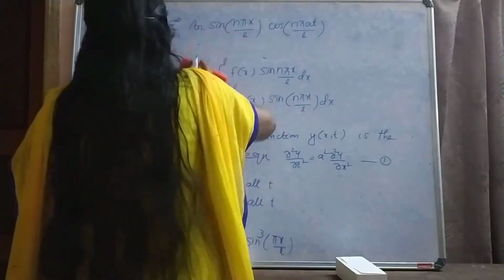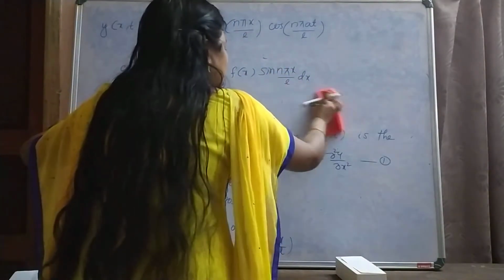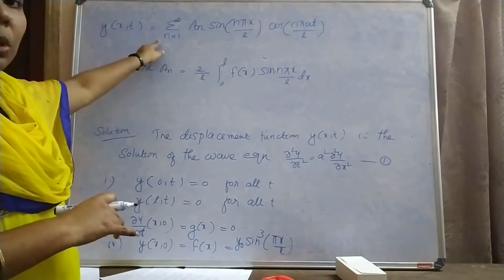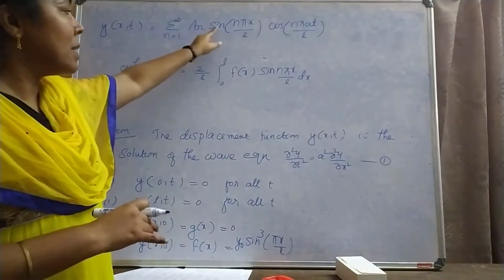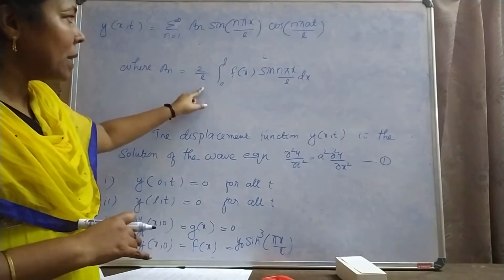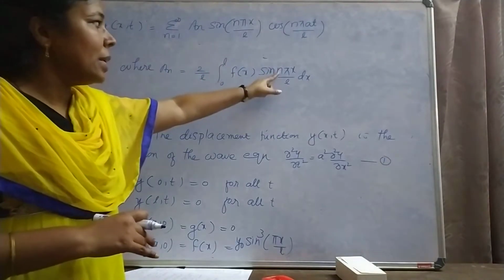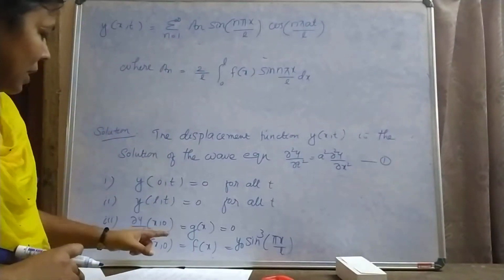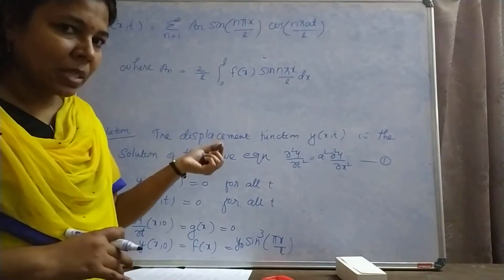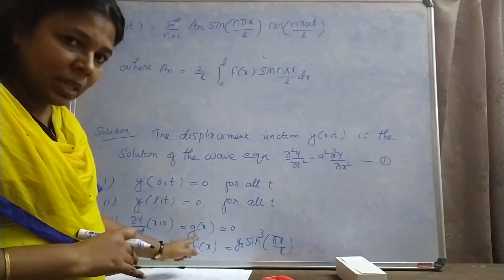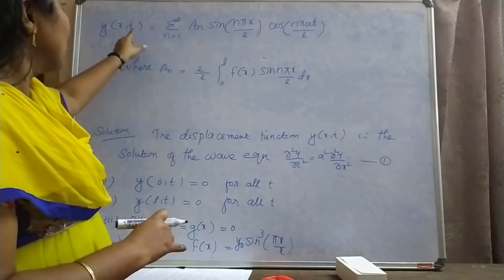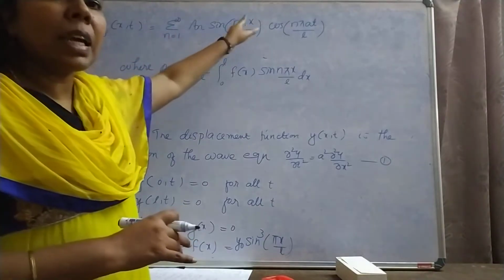Therefore, bn is 0. Therefore, our solution only contains the term of an. Y of x comma t equal to sigma n equal to 1 to infinity an sin n pi x by l cos n pi at by l, where an equal to 2 by l integral 0 to l f of x sin n pi x by l dx. Because initial velocity is 0, in the question it is given as released from rest. That means initial velocity is 0, therefore g of x is 0, therefore bn is 0. Therefore, y of x comma t contains an terms only.